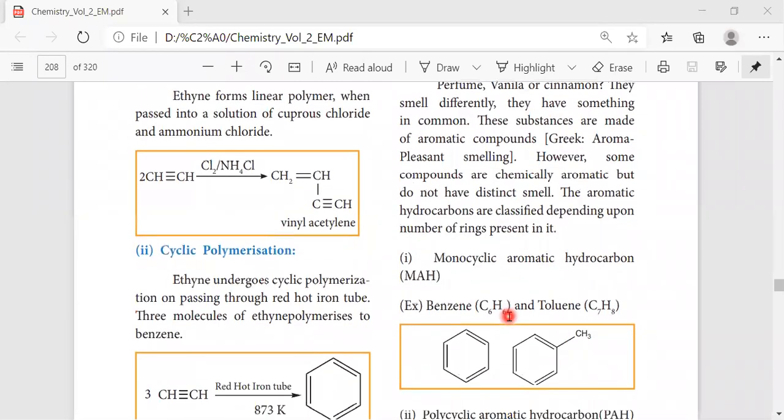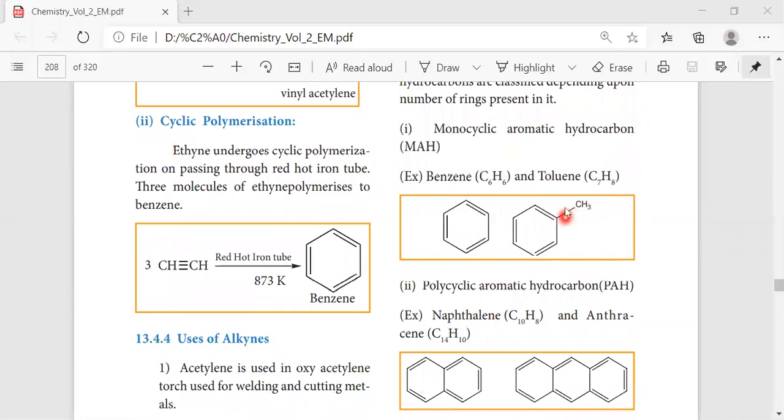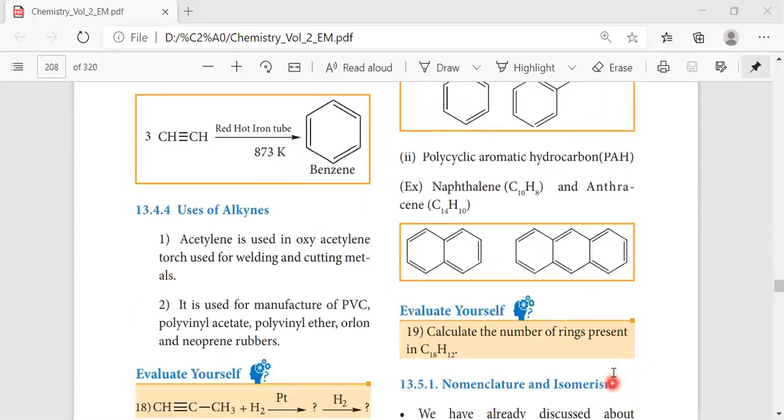Here the aromatic hydrocarbons are classified depending on the number of rings attached. One ring is monocyclic, simply expanded as MAH, that is monocyclic aromatic hydrocarbon. If we take benzene and toluene, they are monocyclic, with only one benzene ring. Polycyclic means it will have more than one aromatic ring, so PAH. If we take naphthalene and anthracene, they will have more than one benzene ring.